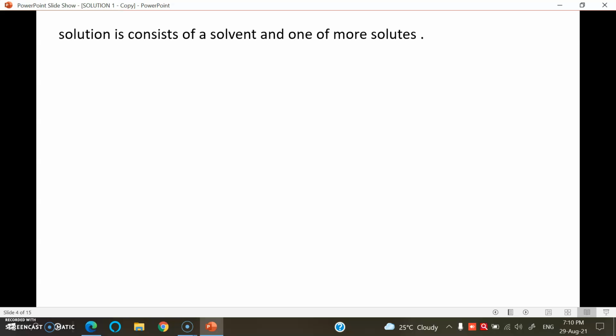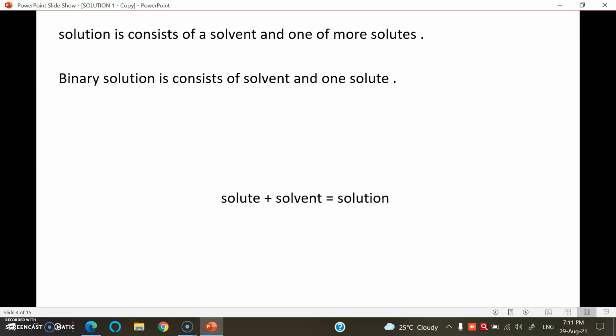But in this specific topic we only discuss binary solutions. A binary solution consists of one solvent and one solute. That is, the solvent is always one, and it consists of only one solute. That is a binary solution.